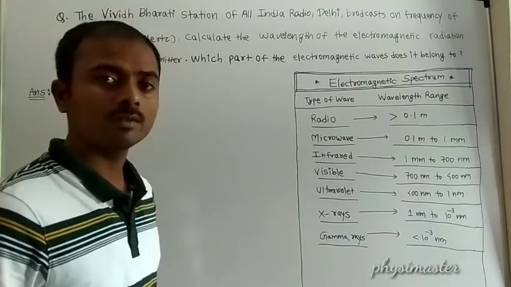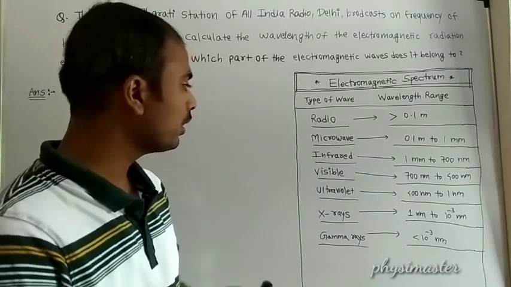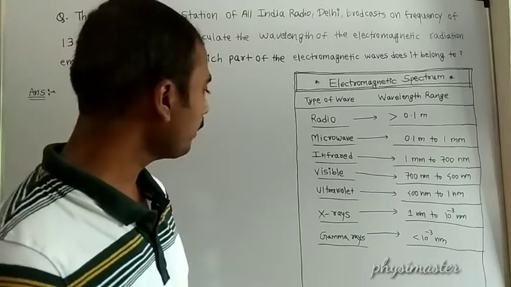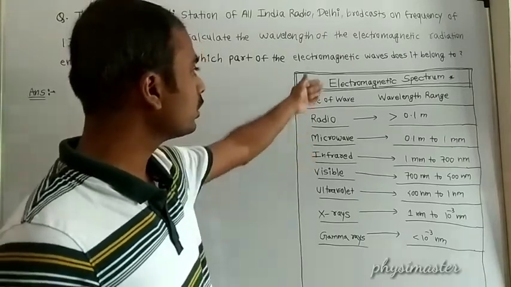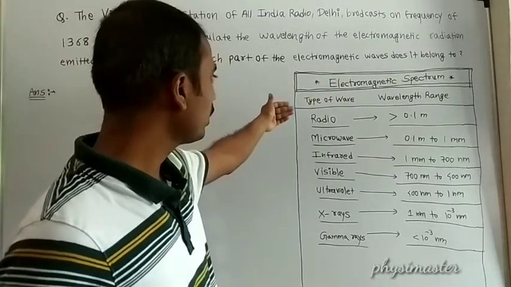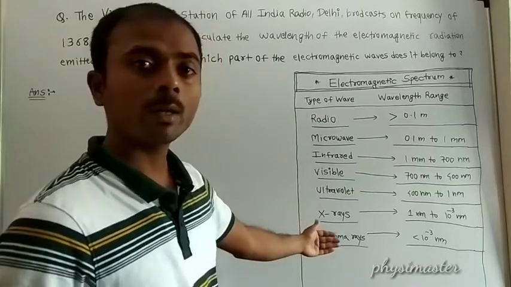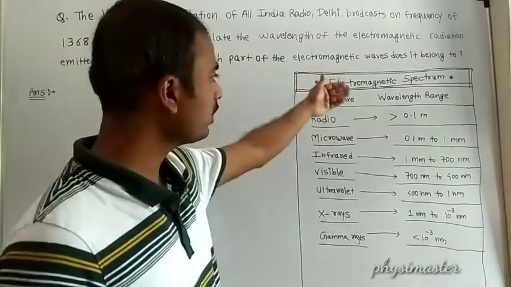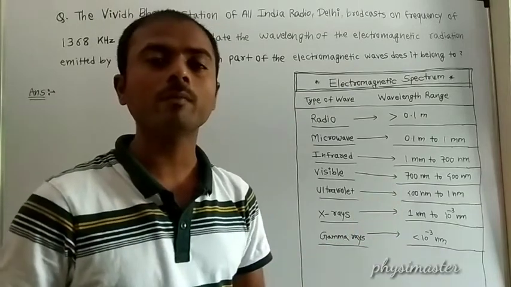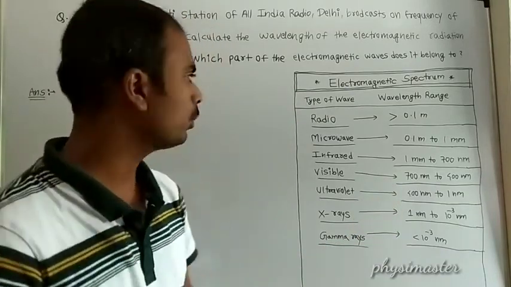Gamma rays are less than 10 raised to minus 3 nanometer. The wavelength decreases from radio to gamma rays, but the frequency increases, because wavelength and frequency are inversely proportional.